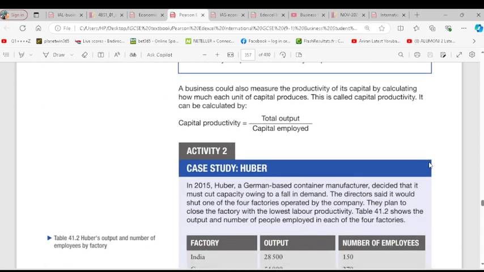Then we have capital productivity, which is total output divided by capital employed. The capital is the amount of money employed. Do you get it? Because of machinery. So it's total output divided by the capital employed. What's your capital employed? The amount of money you put into the business to increase its stake. Clear? Sure.